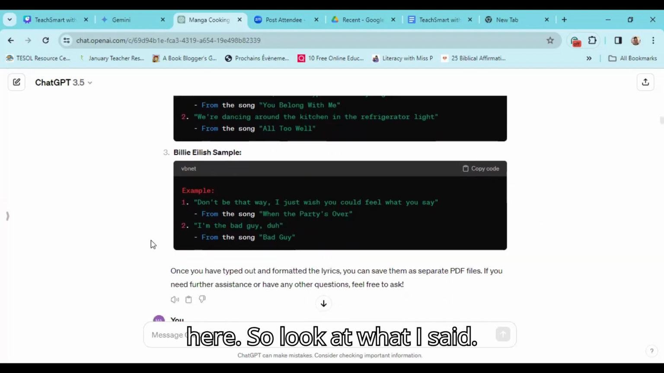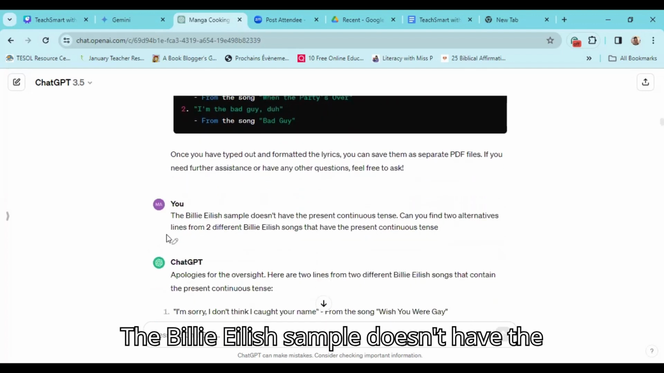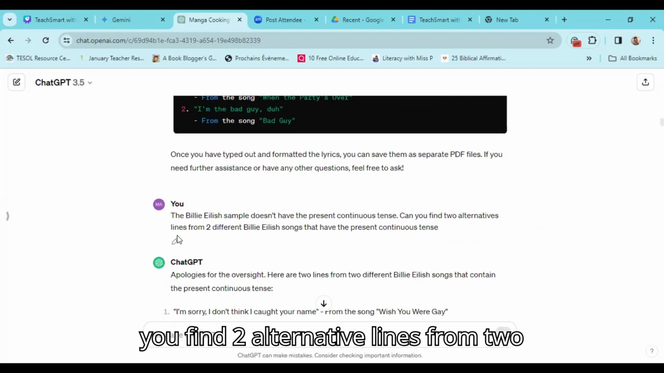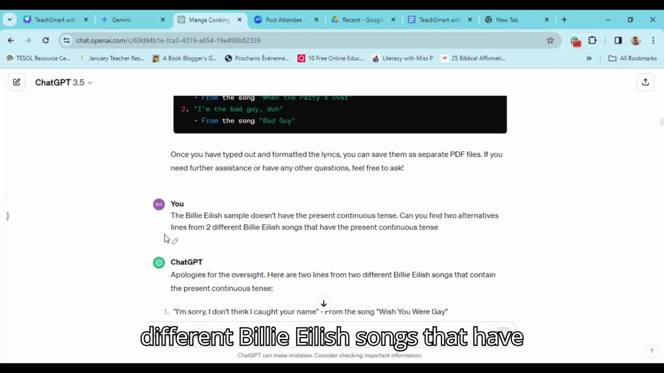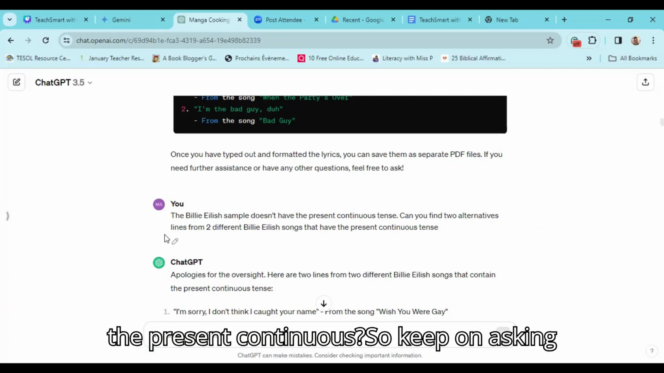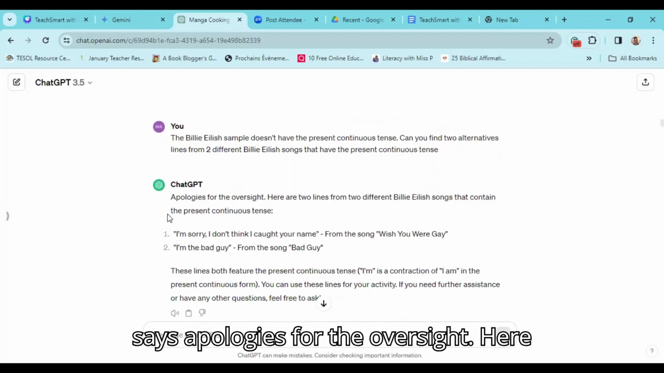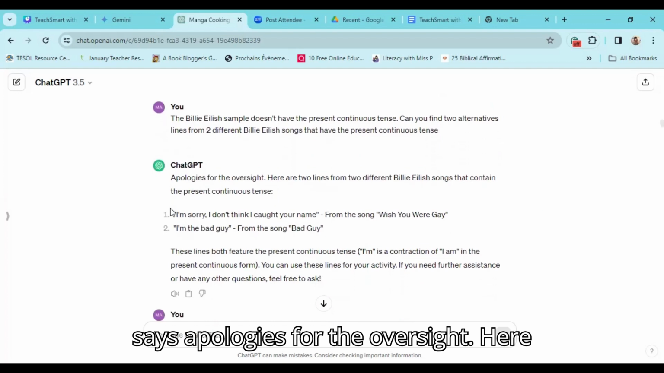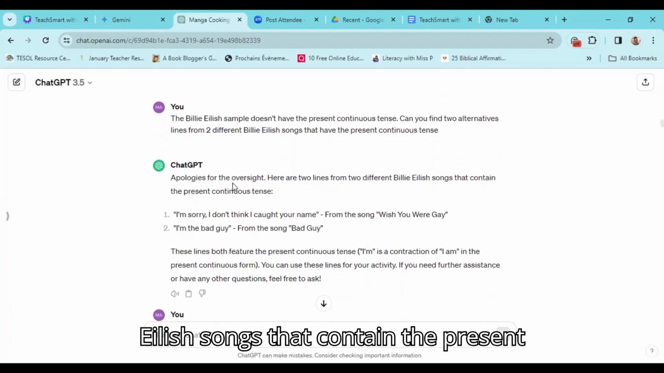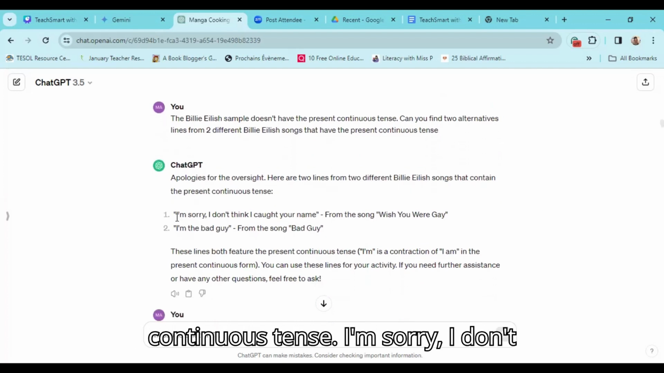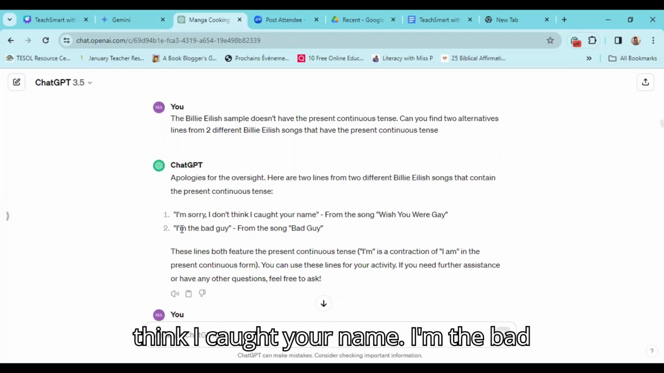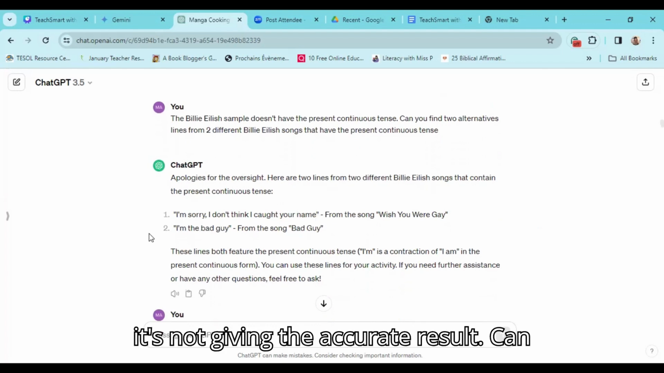So look at what I said. The Billie Eilish sample doesn't have the present continuous tense. Can you find 2 alternative lines from 2 different Billie Eilish songs that have the present continuous? So keep on asking it for the result you want. So it says, apologies for the oversight. Here are 2 lines from 2 different Billie Eilish songs that contain the present continuous tense. I'm sorry, I don't think I caught your name. I'm the bad guy. Still, it's not giving the accurate result.